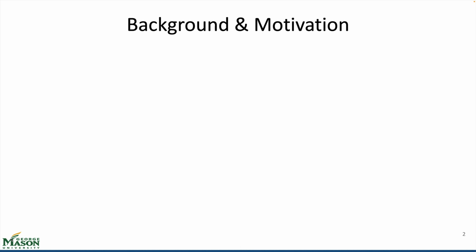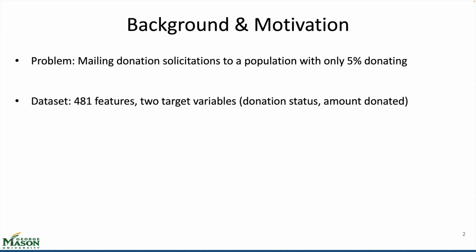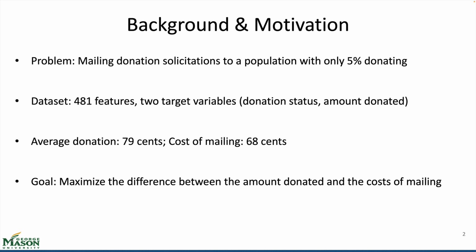In this project, we are faced with the problem of mailing a million donation solicitations to a population with only 5% donating. We have a dataset with 481 features and two target variables, donation status and the amount donated. The average donation is 79 cents, while the cost of a mailing is 68 cents. Our goal is to maximize the profit, which is the difference between the amount donated and the cost of a mailing.